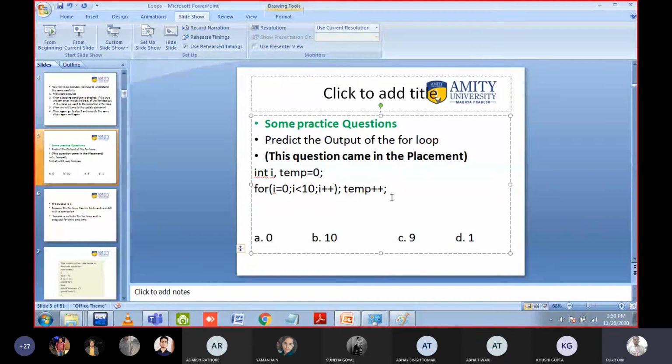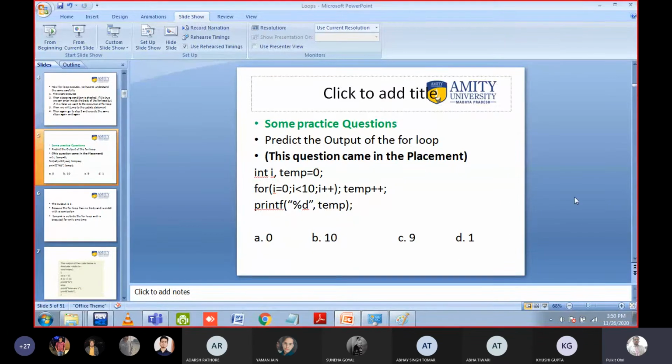Wait. I can write printf here, okay? It means the same thing. I mean, I want to know the value of temp here. What is the value? So any idea, Yaman? No?